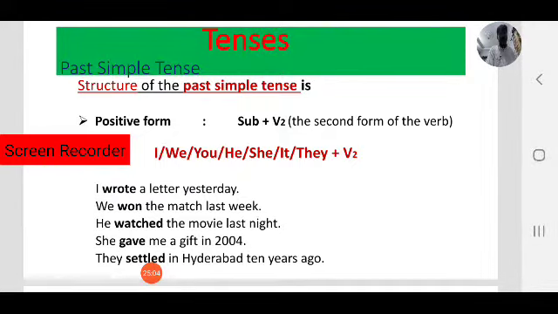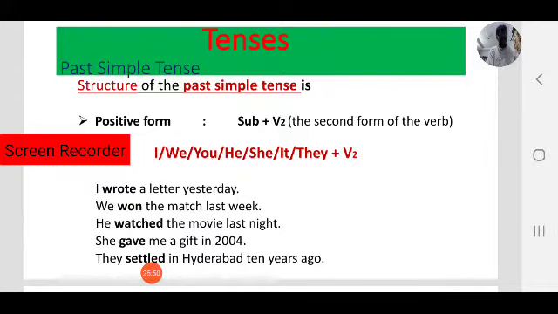Observe, all are past actions. Wrote, won, watched, gave, settled. These are all actions that happened in the past, at a specific time. Observe: wrote a letter yesterday, won the match last week, watched the movie last night, gave me a gift in 2004, settled in Hyderabad 10 years ago. These are all past activities that happened at a specific time.